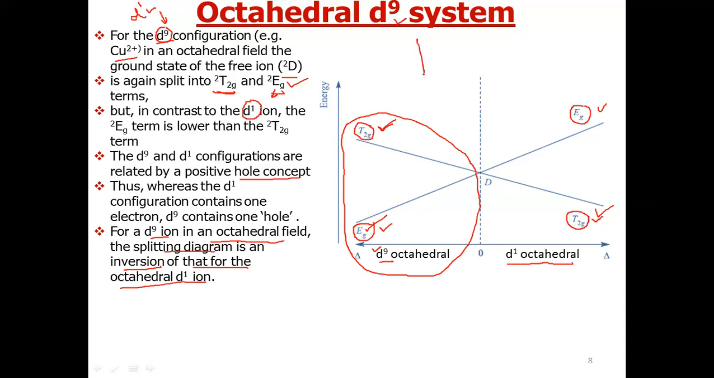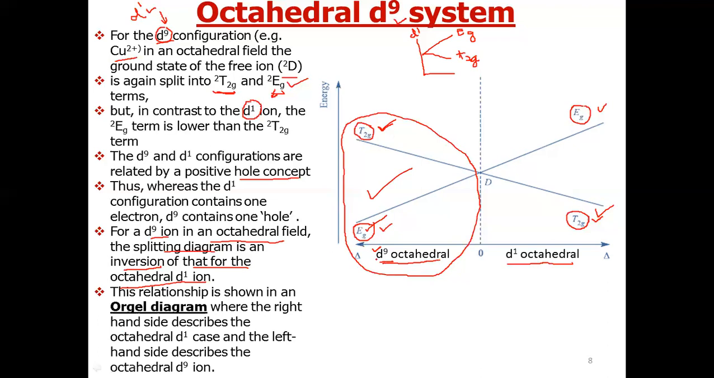So earlier, as we see, the case was here T2g and Eg. This was for the d1 system. Now the diagram is the same, but these two have inverted. T2g has gone up and Eg has gone down. So this is the orbital energy diagram for a d9 system. This relationship we have shown on an orbital diagram. This complete thing is called the orbital diagram for d1 and d9 systems.